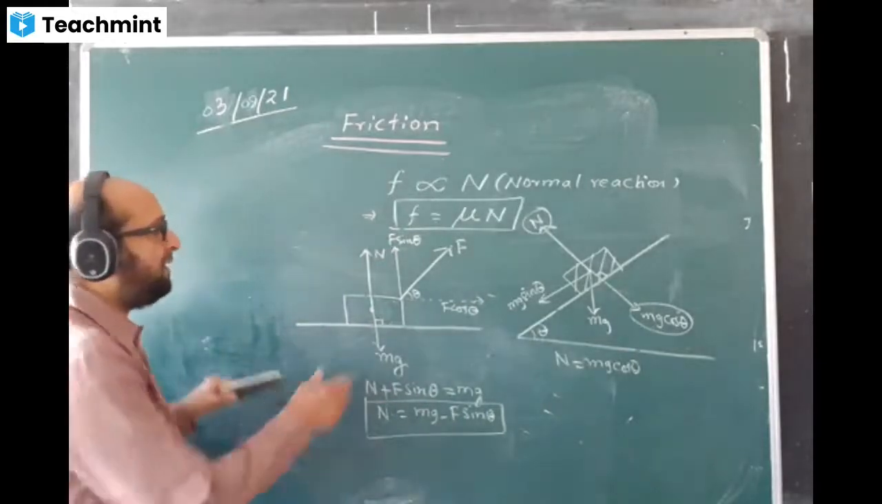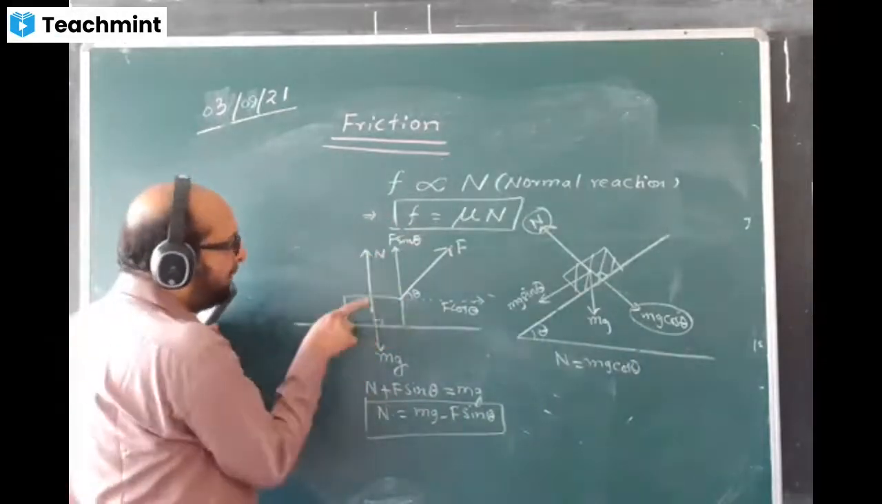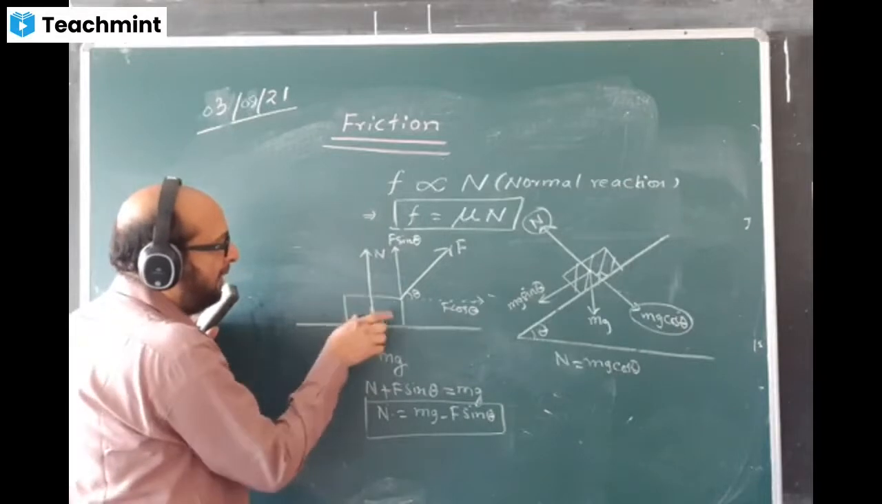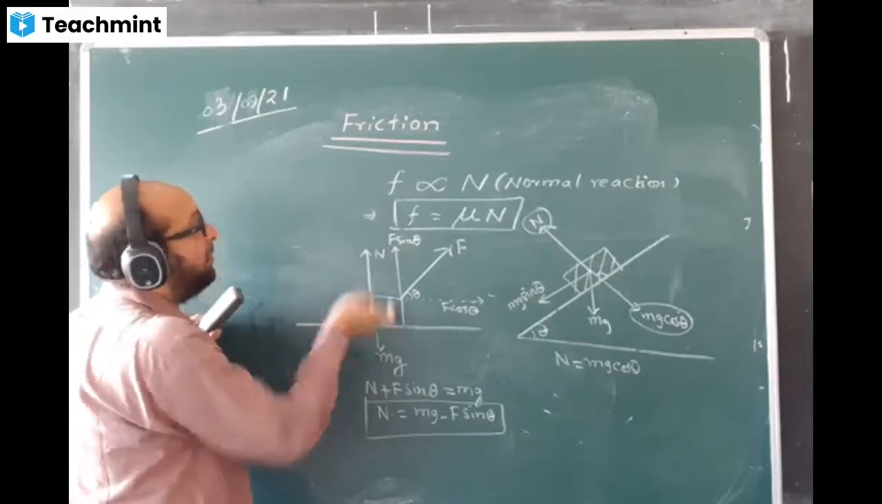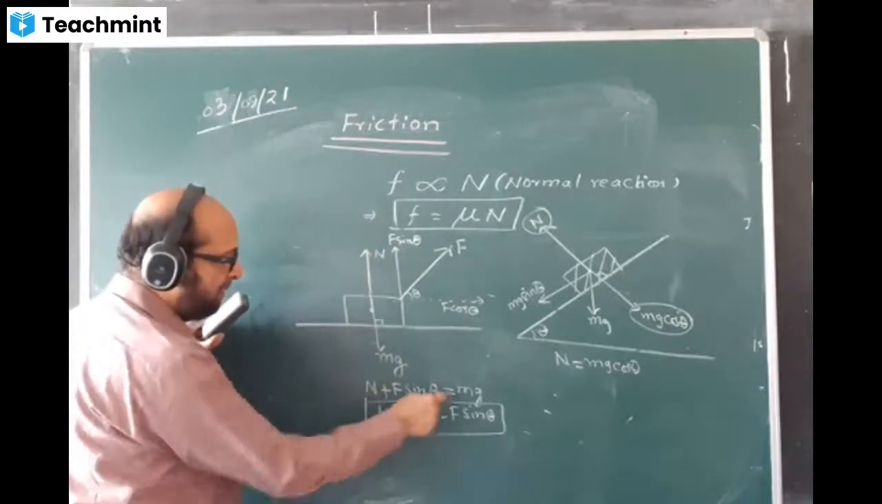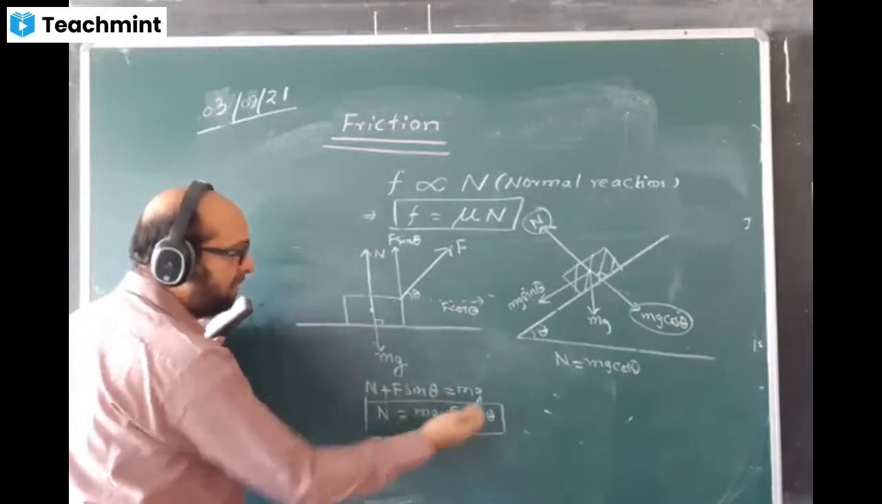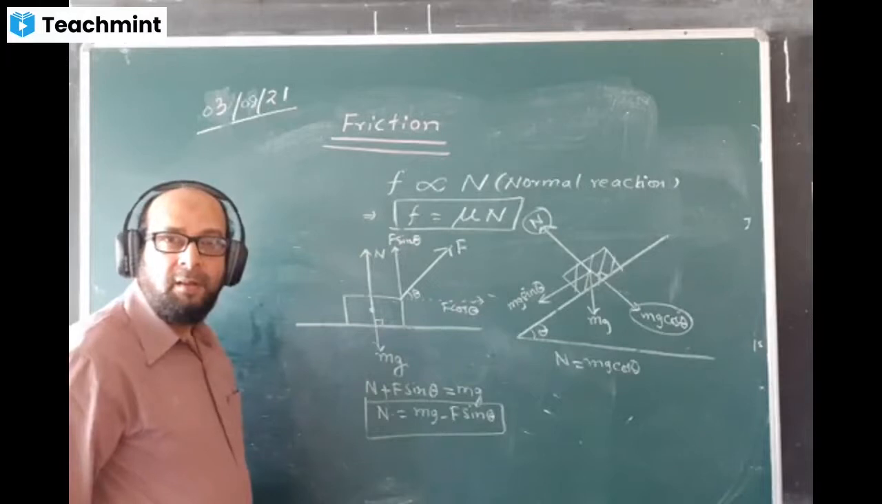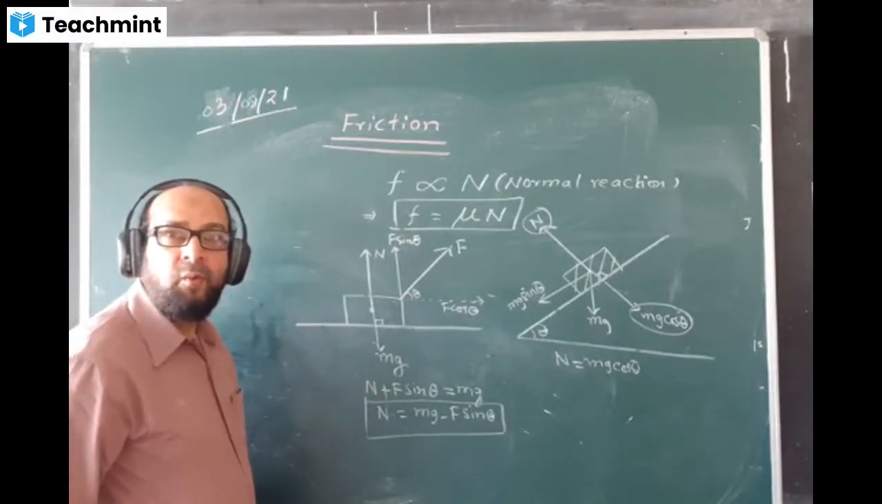But this time, we see that two of the forces are acting upward and one force is acting downward, and the body is at rest, not going up or down. That means this plus this is equal to mg cos theta. Therefore, N will become mg cos theta minus F sin theta. Okay? Yes, sir.